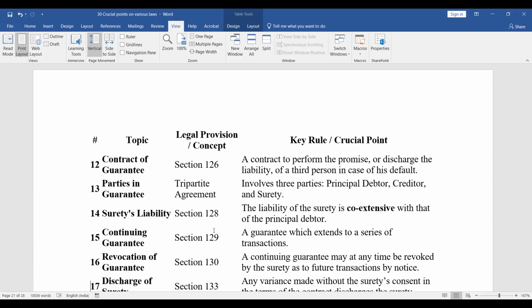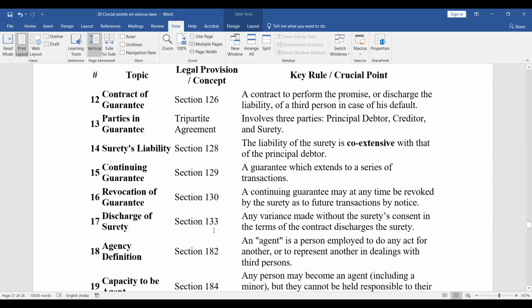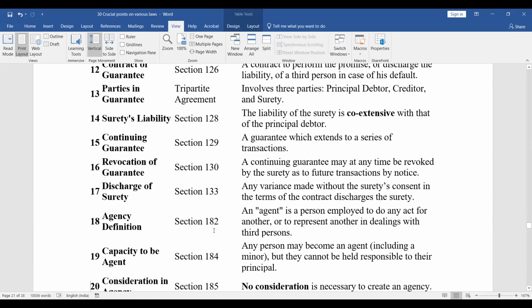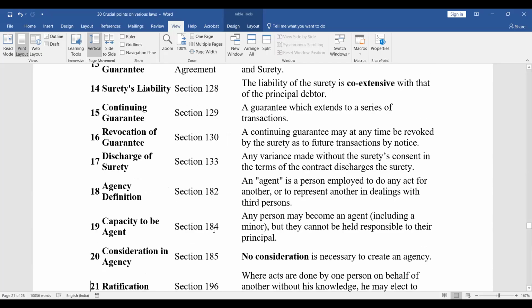Continuing guarantee, section 129. A guarantee which extends to a series of transactions. Revocation of guarantee, section 130. A continuing guarantee may at any time be revoked by the surety as to future transactions by notice. Discharge of surety, section 133. Any variance made without the surety's consent in the terms of the contract discharges the surety.